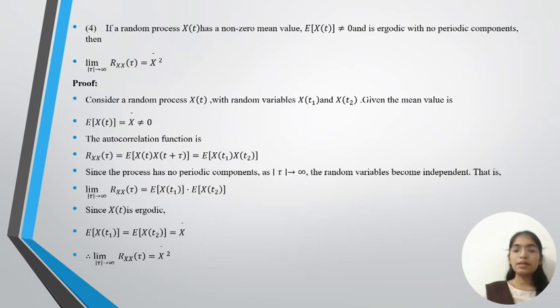That is, limit mod tau tends to infinity, Rxx(tau) is equal to expectation of X(t1) into expectation of X(t2). Since X(t) is ergodic, expectation of X(t1) is equal to expectation of X(t2), which is equal to X bar. Limit mod tau tends to infinity, Rxx(tau) is equal to X bar square.